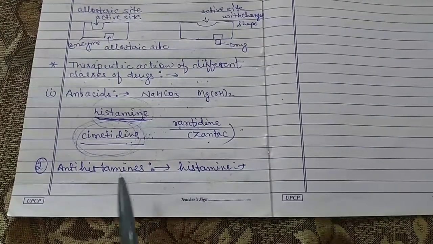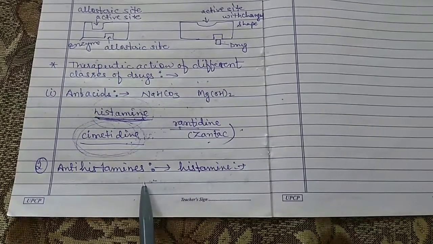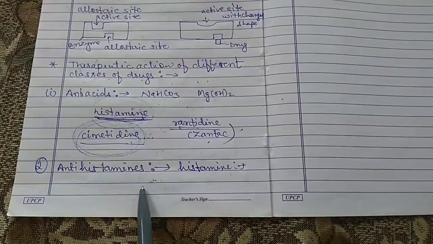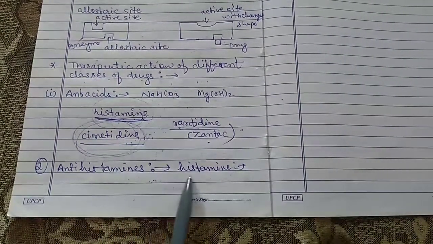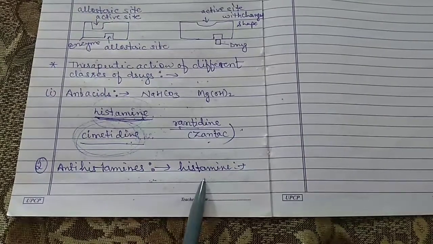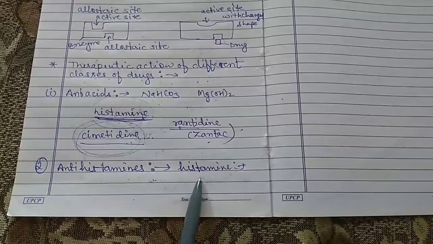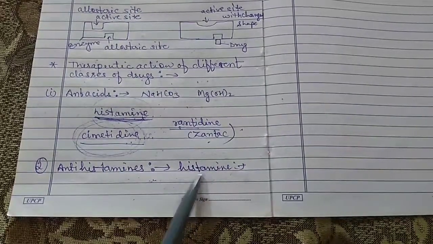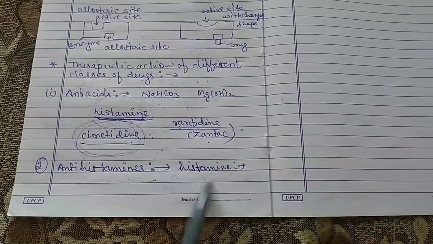Histamine is also responsible for nasal congestion, which we sometimes feel with a sore throat, the common cold and allergy. At that time, antihistamines are used to counter the effect of histamine.